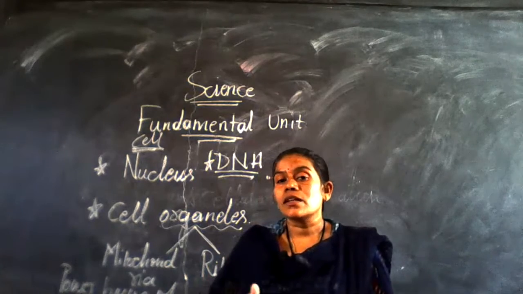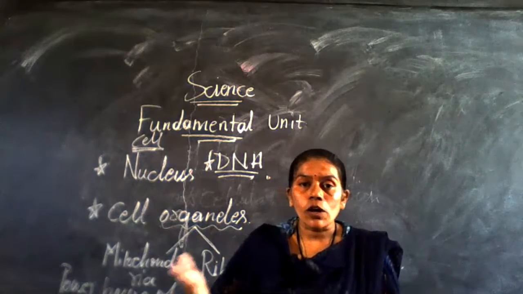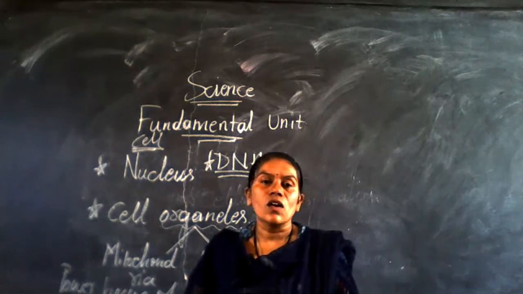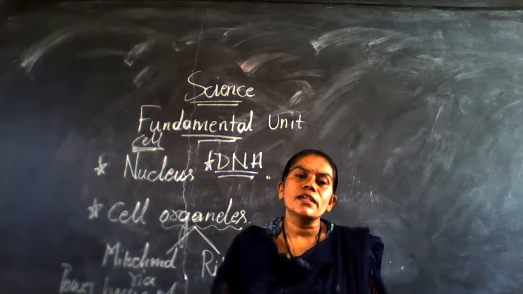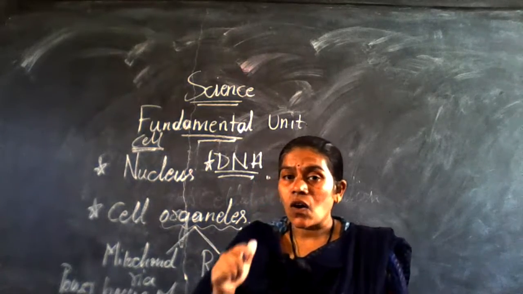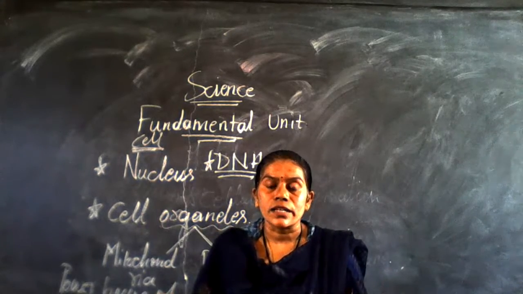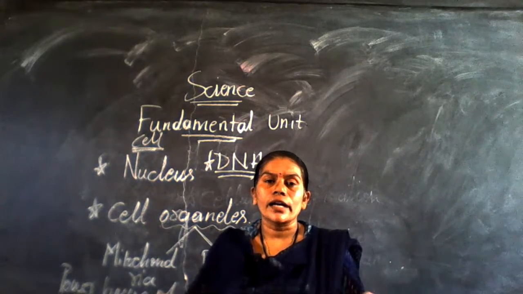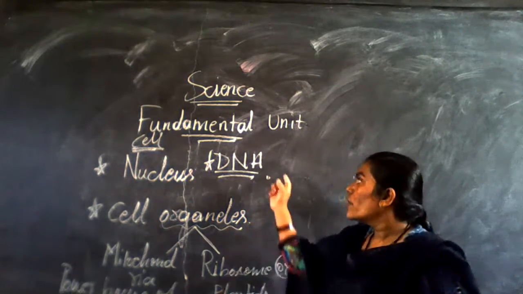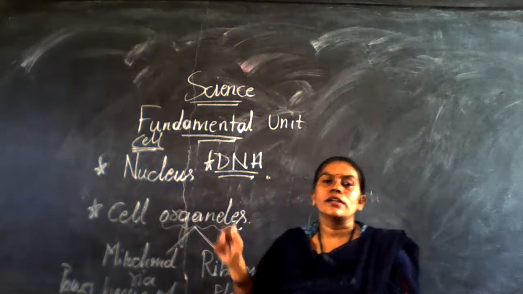And sometimes they discuss the intelligence of the child. See how short that boy is, yet so good. They will be very intelligent, like our papa, like our mother. Got it? Sometimes they discuss the color also, like our mother only. All these characters together we call the hereditary characteristics. They flow from one generation to another generation with the help of DNA. That DNA we call the genetic material.